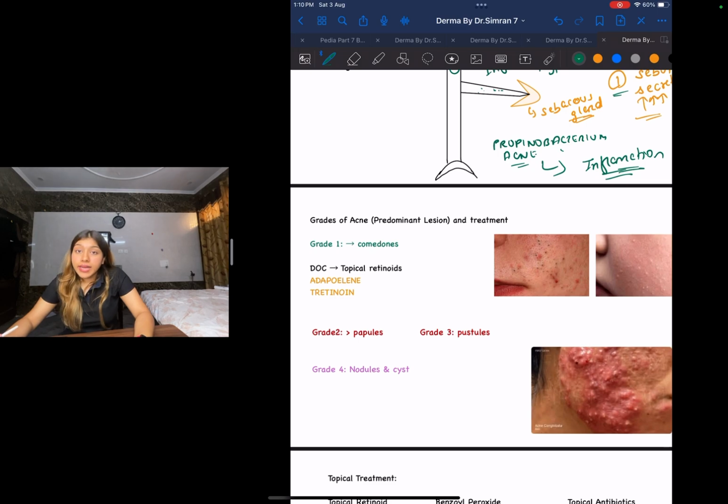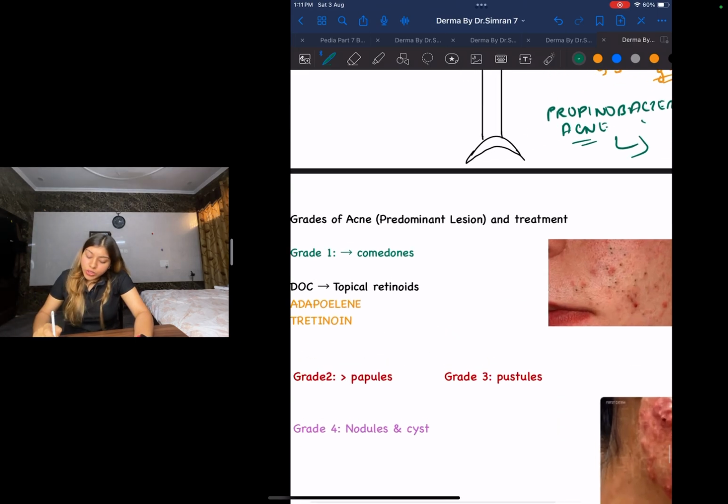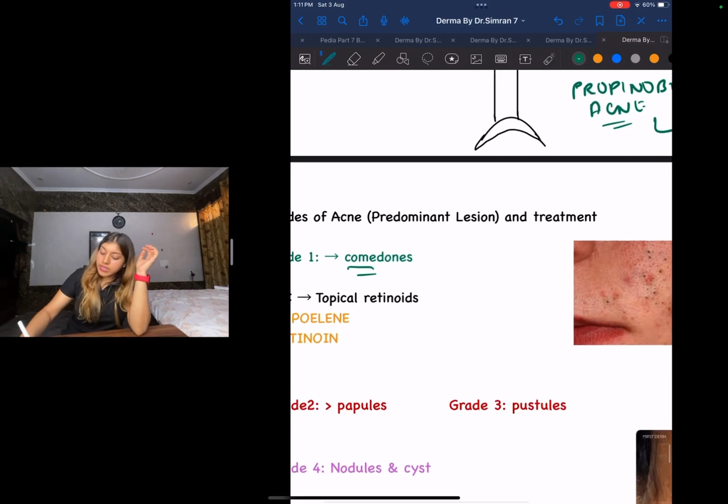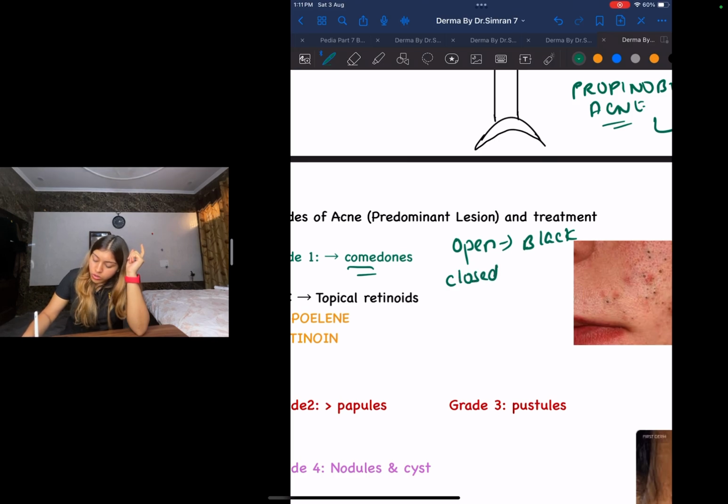First, let us look at grade number 1. Grade 1 is going to be comedones. Now you guys might have heard about whiteheads and blackheads, and all the parlor aunties keep on talking, you do this, you do that, your whitehead will go, blackhead will go, nonsense. Your blackheads are what they call open comedones, whereas your whiteheads are closed comedones. Let me show you an image and explain.